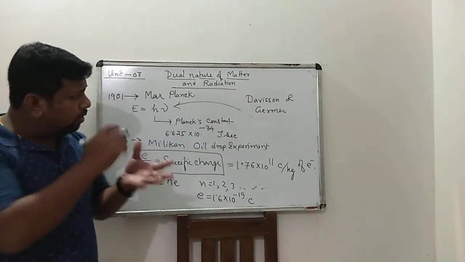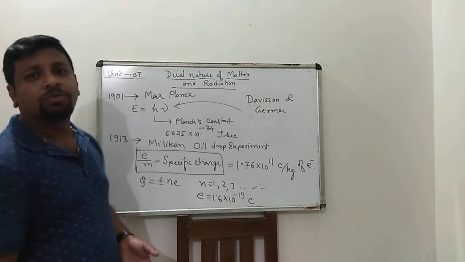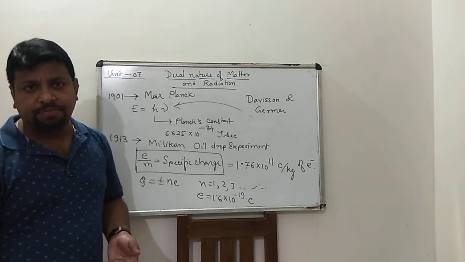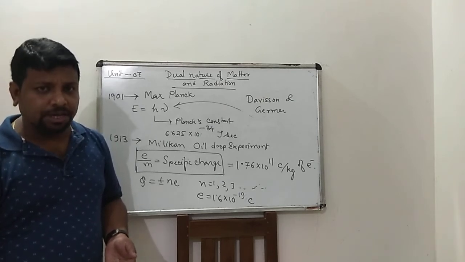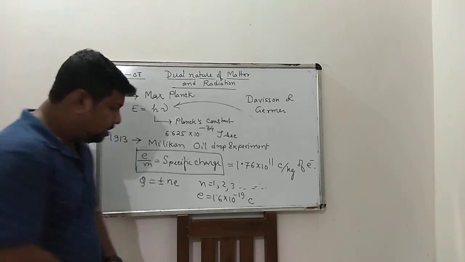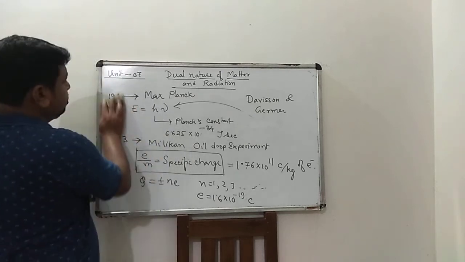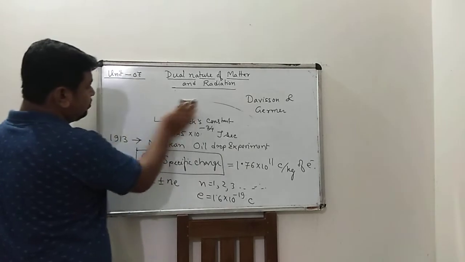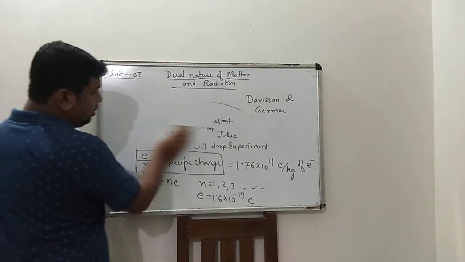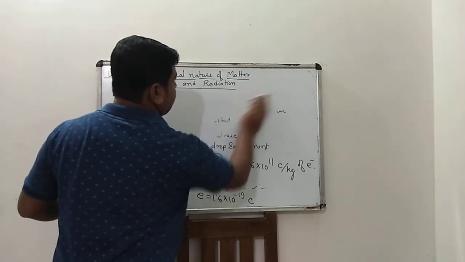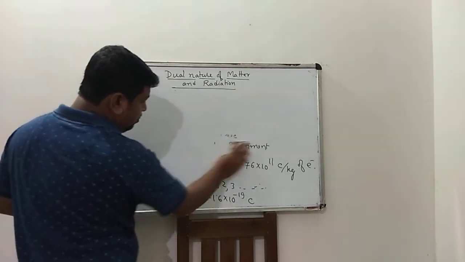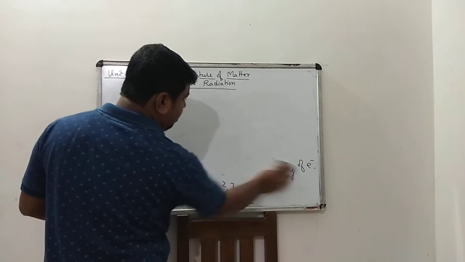Now we discuss how electrons can be emitted from a surface. The next topic is emission of electrons, that means electron emission. So what is electron emission?